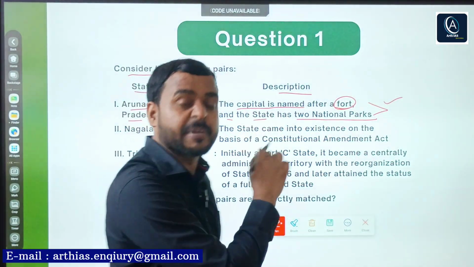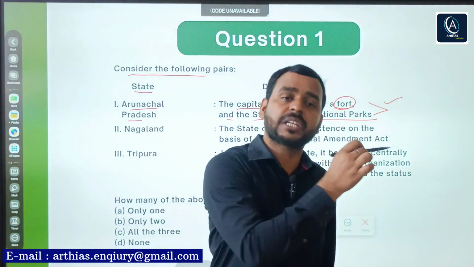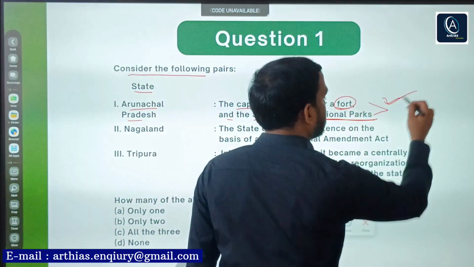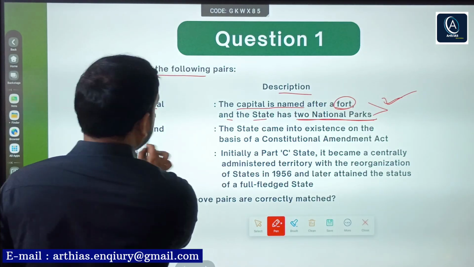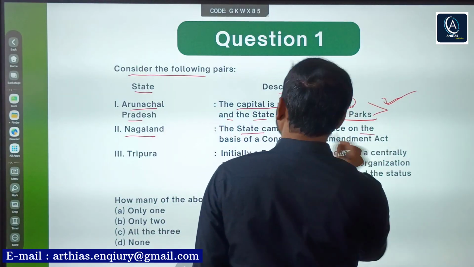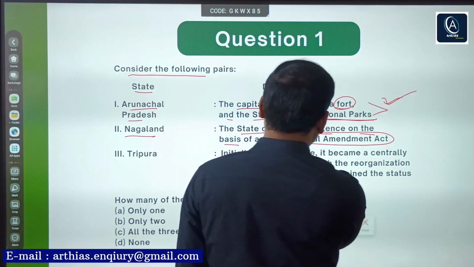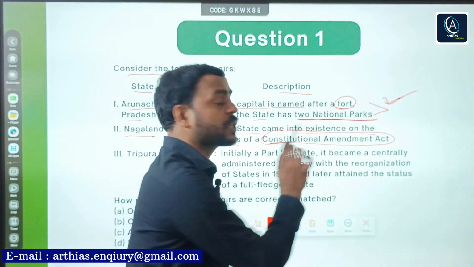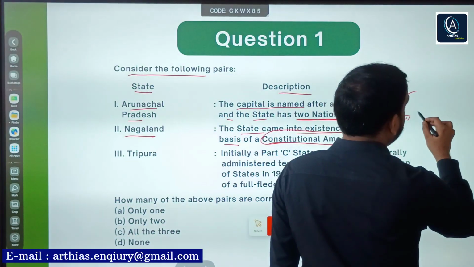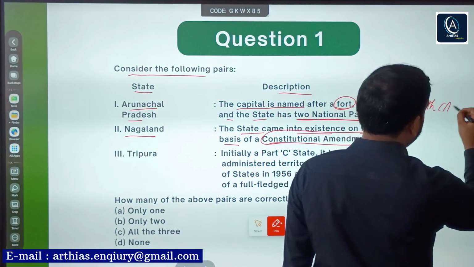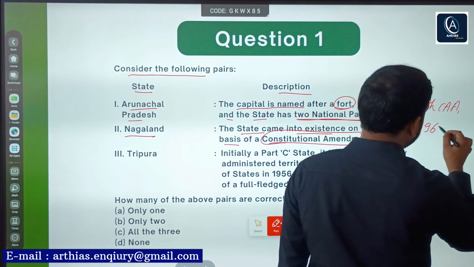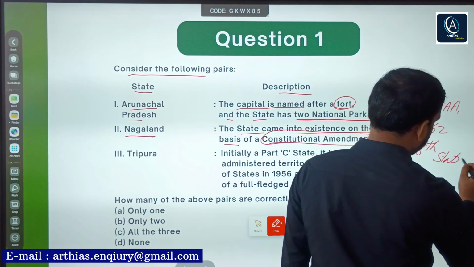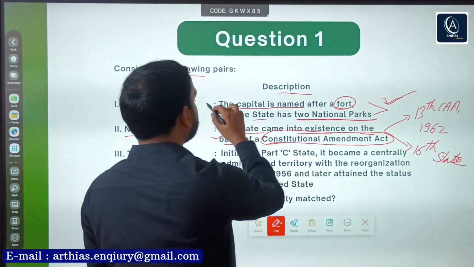Why? The capital of Arunachal Pradesh is Itanagar, and it has been named after a fort known as Ita Fort. And again, it has two national parks. So this statement is correct. Next, Nagaland: the state came into existence on the basis of a constitutional amendment act. It simply says by a constitutional amendment act. Under the 13th Constitutional Amendment Act, in the year 1962, it became the 16th state of India. So obviously this is also correct.